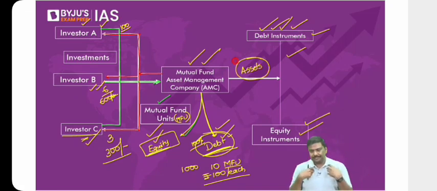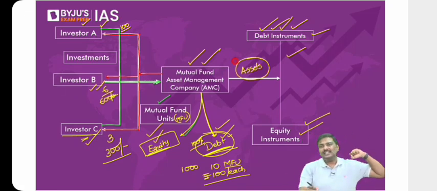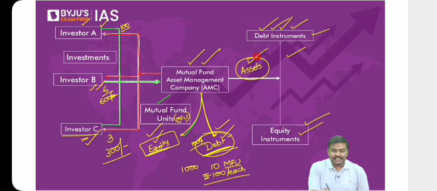I'm the manager of the mutual fund company. I've collected 1,000 rupees from you and I've purchased government bonds. Can I call this assets? And who is managing these assets? Who is holding these assets? Who is selling them? Who is purchasing them? I'm doing it. Now, can I call myself an asset management company? Does it make sense to you or not?